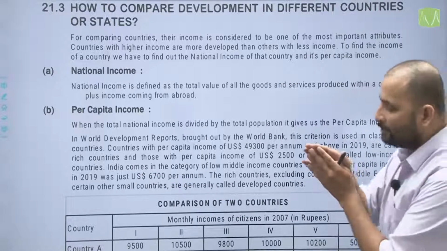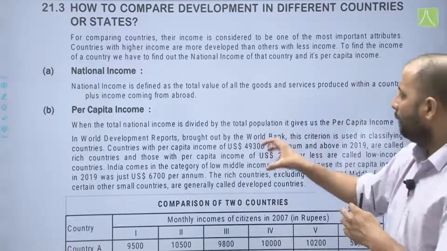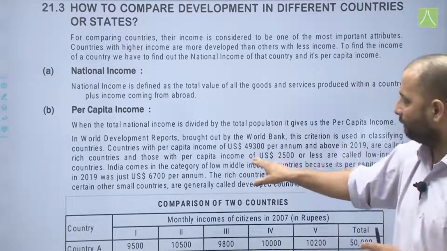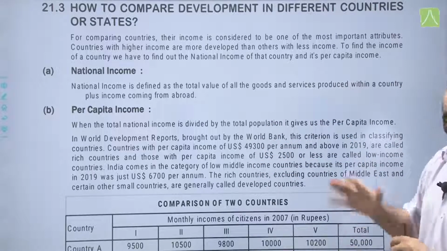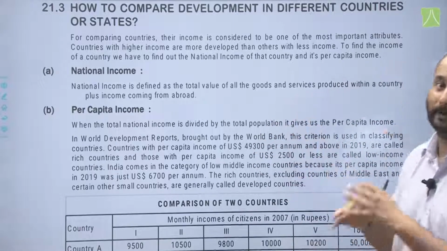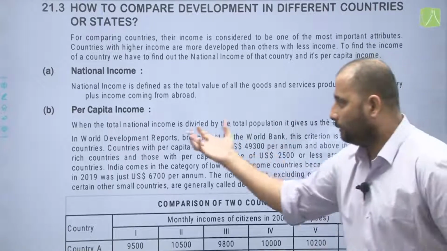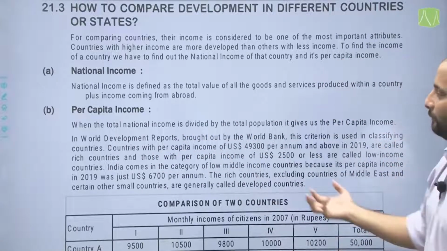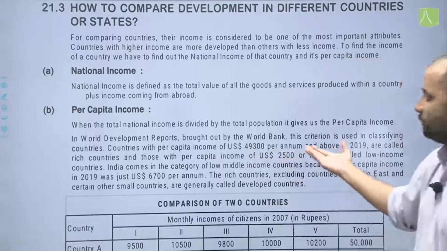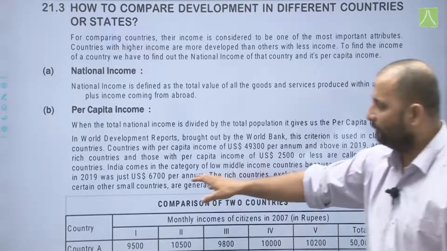Now, you can see a huge disparity between the rich countries. They have per capita income of $49,300 per annum, whereas the low income countries have $2,500 or less, and India is somewhere just above.